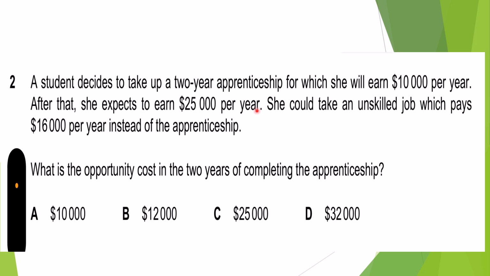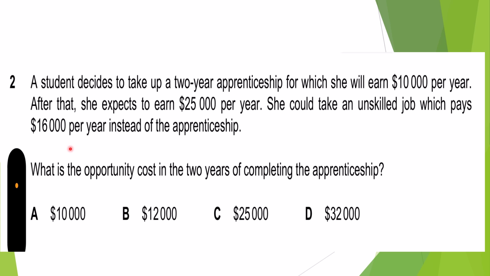If she does the apprenticeship for 2 years, she is going to earn $12,000. Sorry, $20,000. But if she doesn't go for the apprenticeship and goes for the unskilled job instead, she can earn $16,000.